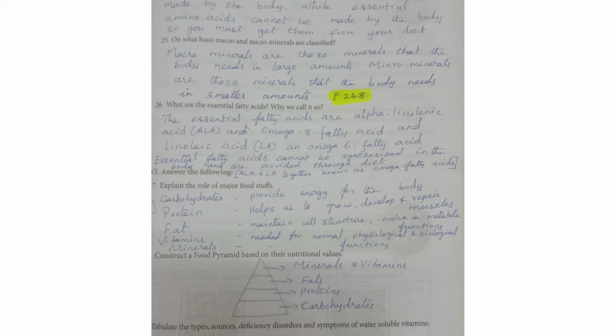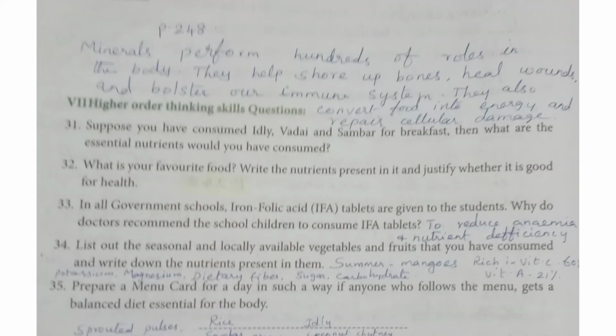26. What are the essential fatty acids? Why do we call them so? The essential fatty acids are alpha linolenic acid, ALA, an omega-3 fatty acid, and linoleic acid, LA, an omega-6 fatty acid. Essential fatty acids cannot be synthesized in the body and are provided through diet. ALA and LA together are known as omega fatty acids. Answer the following.